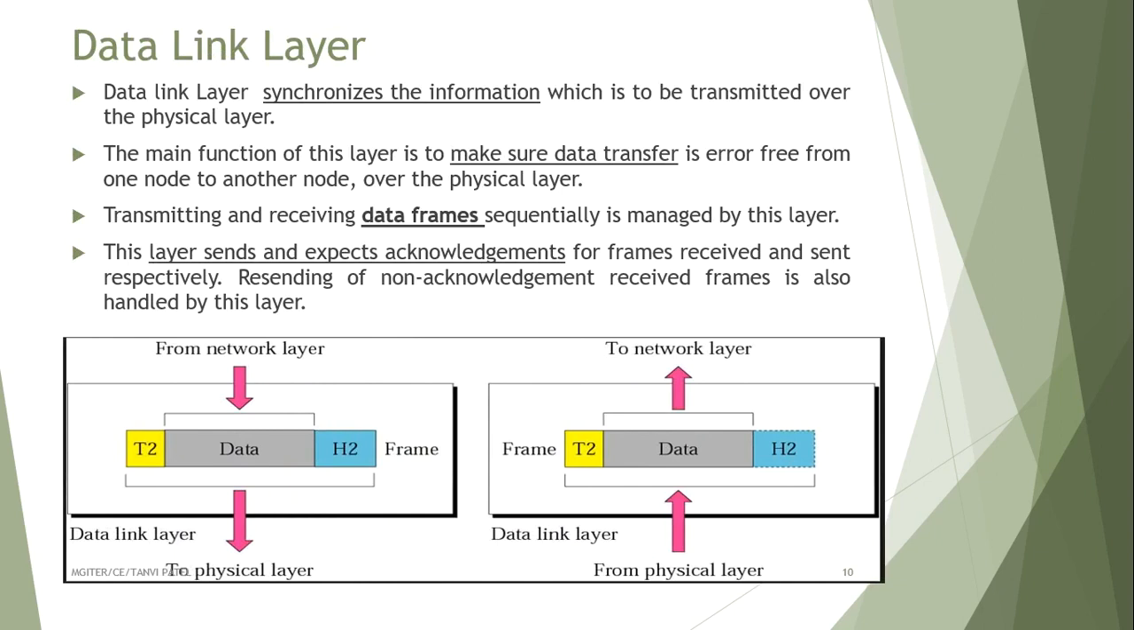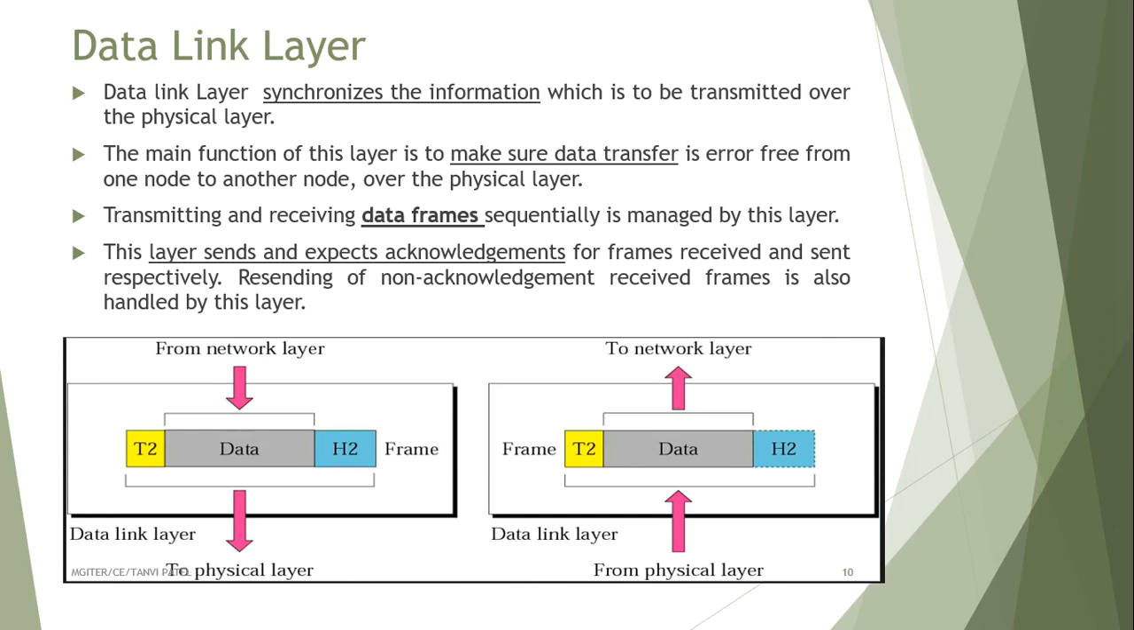Next one is the data link layer. The data link layer synchronizes the information which is to be transmitted over the physical layer. Means it synchronizes the information passed from the physical layer to the data link layer. The main function of this layer is to make sure data transfer is error free from one node to another node over the physical layer.